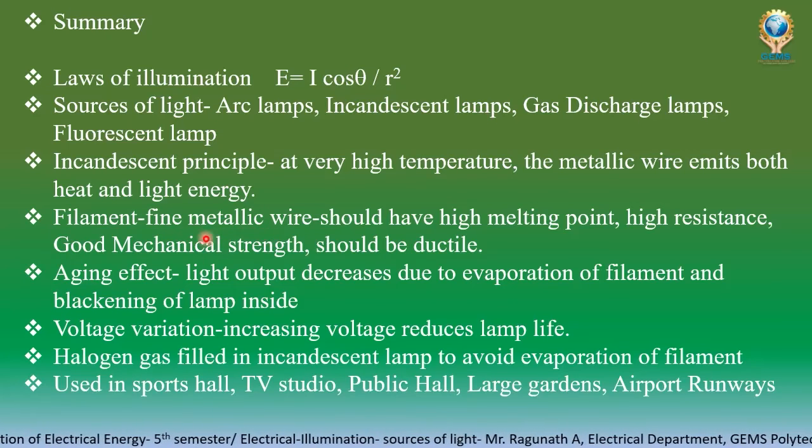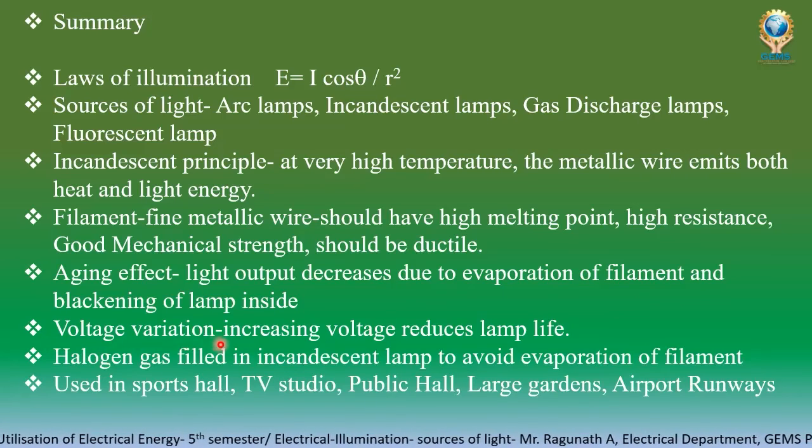And the filament wire will have some important characteristics: high melting point, high resistance, good mechanical strength, and it should be ductile. Aging effect is because of evaporation of the filament and blackening inside the lamp. Because of that, the light output will decrease.